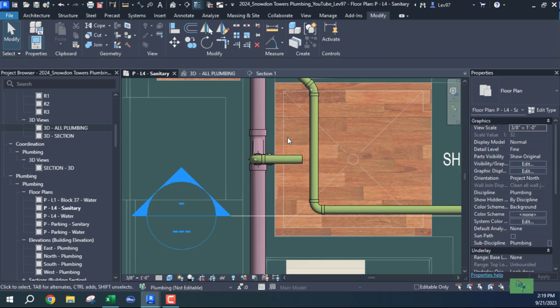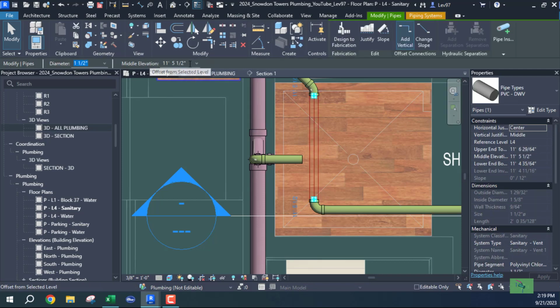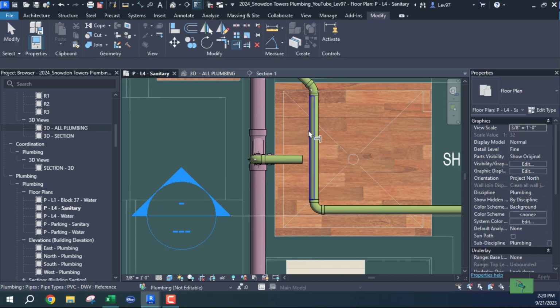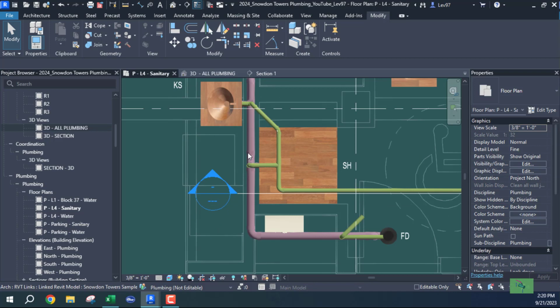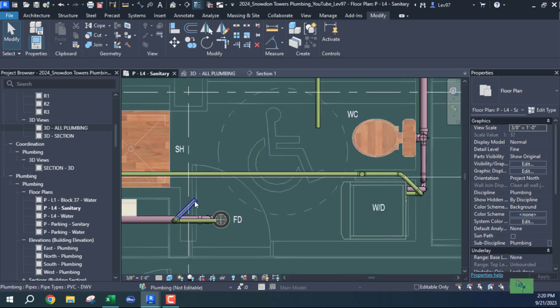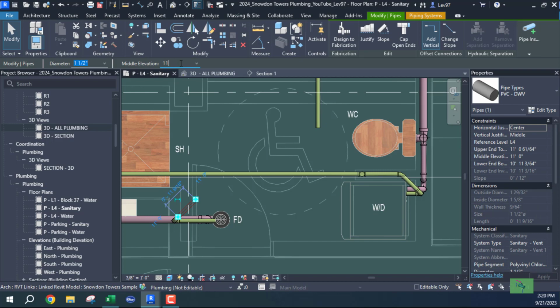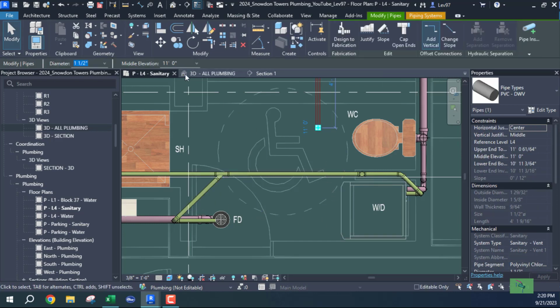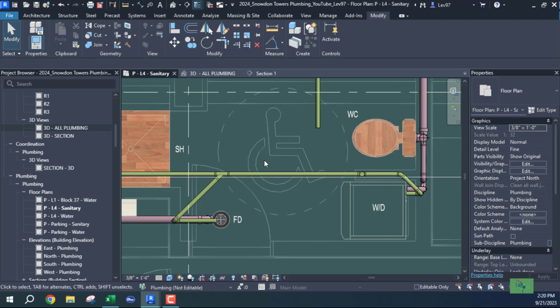Middle 11.5 and a half. I'm going to go 11.6. Okay, this is simple. 11.6. Now I can extend the pipe. So now we're going around. It's 11.6. Now we can make another fitting there. Well, you know what? I can come from the bottom here. No, I'm not going to chance it. Let's keep it at 11.6.